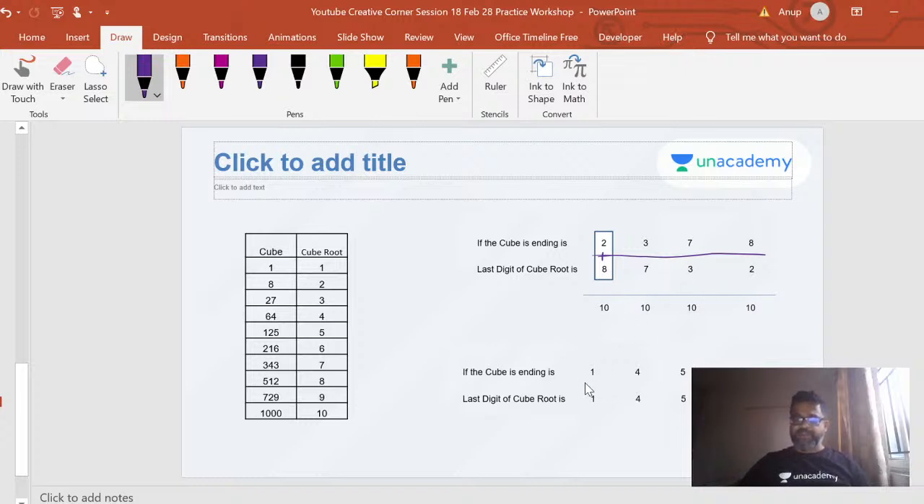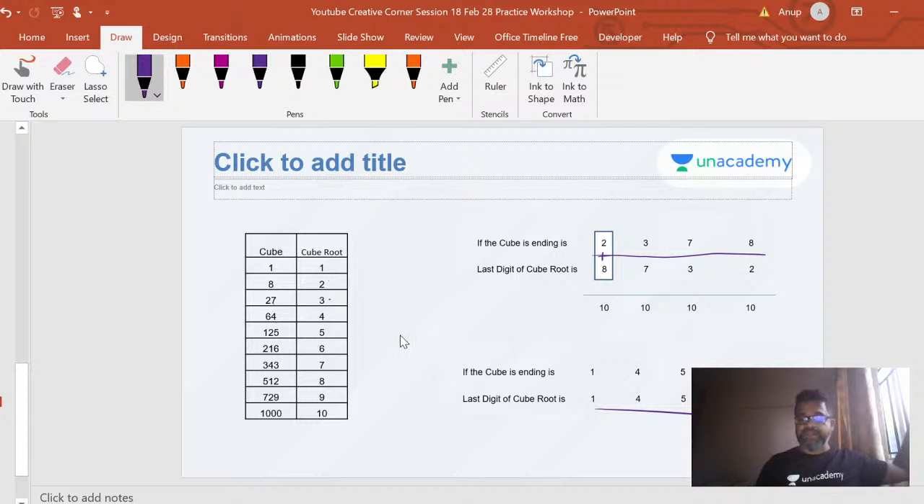And now if the cube is ending in 1, 4, 5, 6, 9, the last digit of the cube root also will be 1, 4, 5, 6, 9. So easy with this. With a single digit, you can just look at the last digit and figure out what your cube root is, right? See, look at this example. 8, the cube root is 2. 27, the cube root is 3. 64 is 4 only, right? Because I told you 4 and 4, 5 and 5, 6 and 6, 7 and 3, 2 and 8.